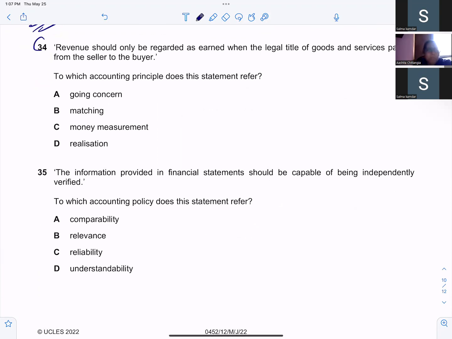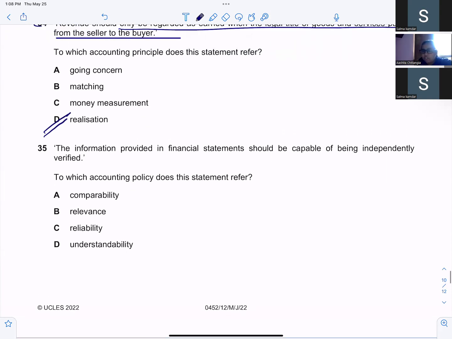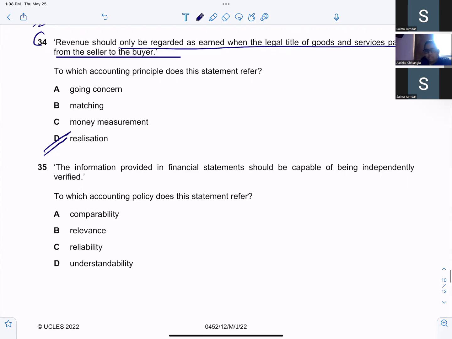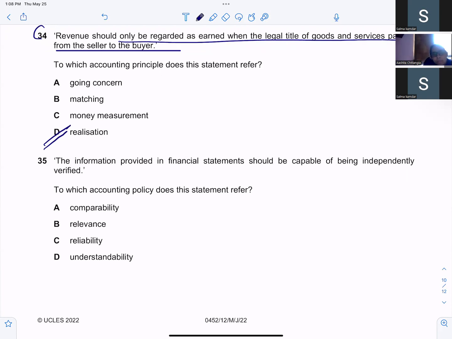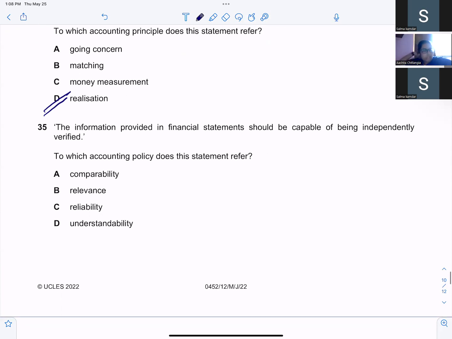34. Revenue should only be regarded as earned when the legal title of goods and services passes from the seller to the buyer. Or realization concept. Only when the legal title passes, we will say it's revenue. Not when you receive the money; when the title goes, then it's sales. You can receive the money later. Okay, next one.